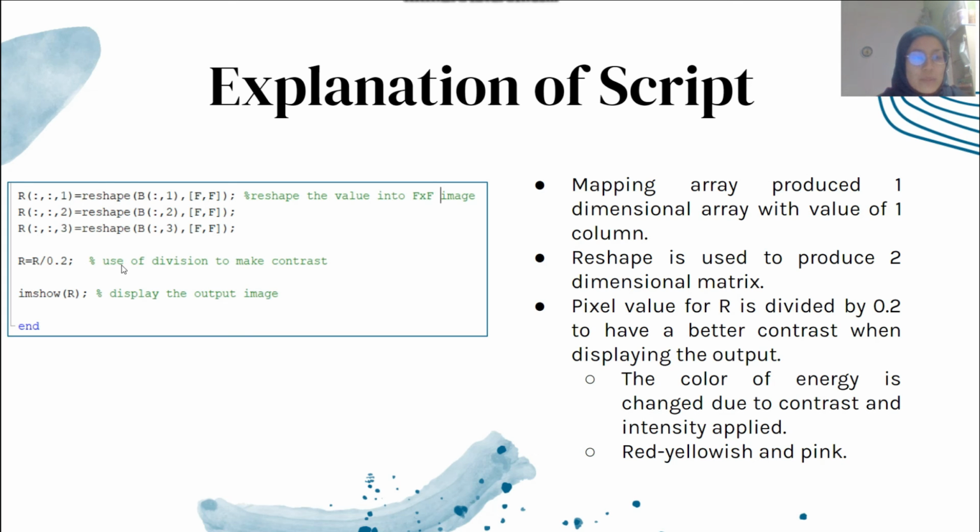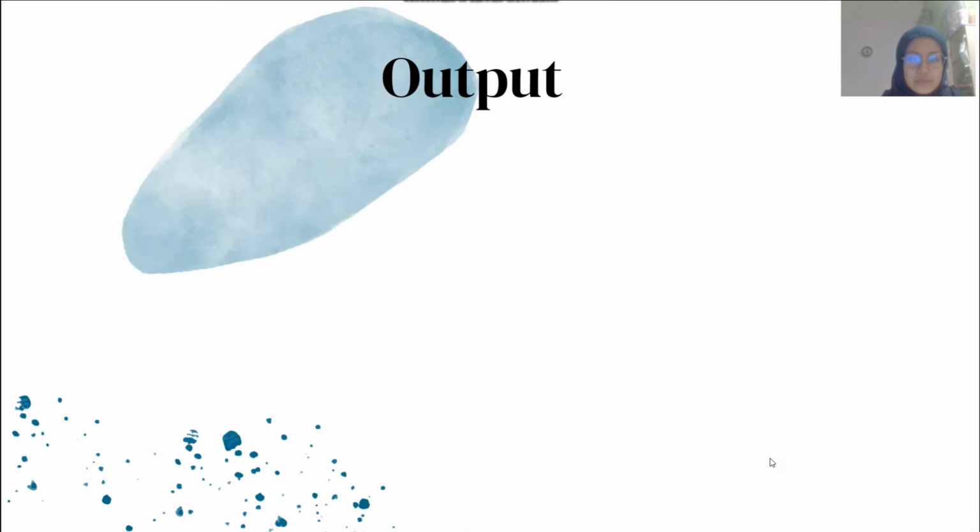Before this, the provided sample solution used 0.5 and 0.7, but I'm using 0.2 to make the output look better and easier for the viewer to understand. The color of energy is changed due to the contrast and intensity applied. The colors that change turn into red, yellowish, and pink.